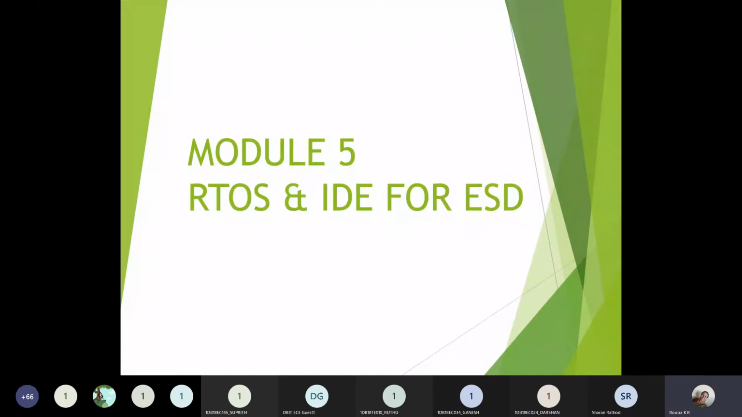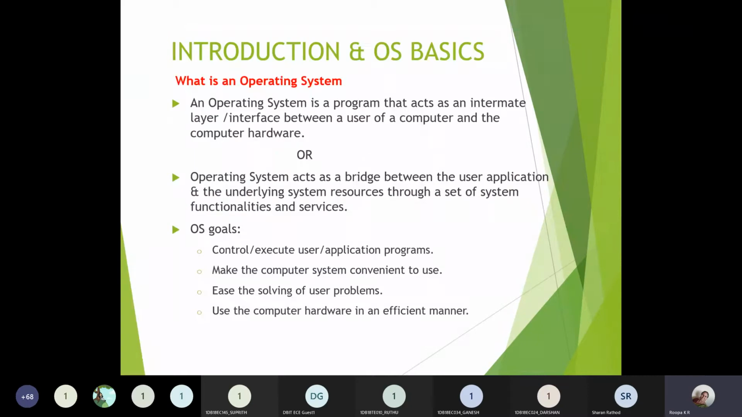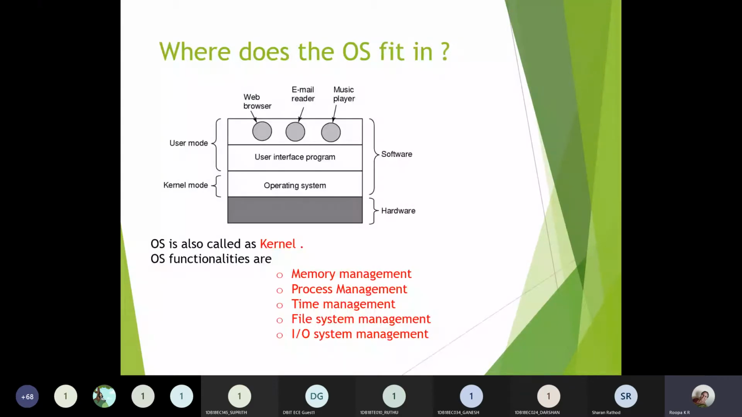In the last class, we discussed the introduction of module 5, that is real-time operating system and IDE for embedded system design. Integrated development environment is IDE. So about that introduction of RTOS, all those things have been done. We have seen what is an operating system, what the different goals of an operating system are, what the different functionalities of an operating system are, and where the operating system lies in a particular computer or any system. Even that we have seen.